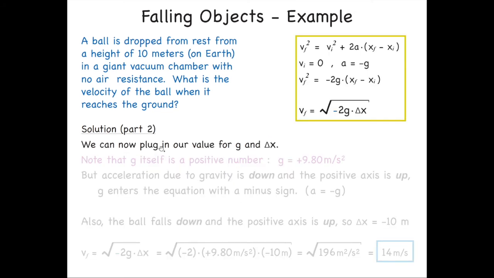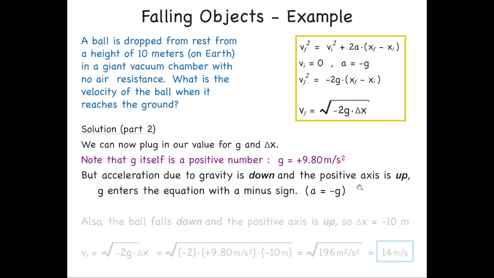All right, now we can go ahead and plug in some numbers and get a numerical value for our answer. We have velocity is equal to the square root of minus 2g delta x. We note that g, which is the acceleration due to gravity when standing on the surface of the Earth, is listed by convention as positive 9.8 meters per second squared. But the acceleration due to gravity is down, so the positive axis is up, which again tells us that g enters the equation with a minus sign.